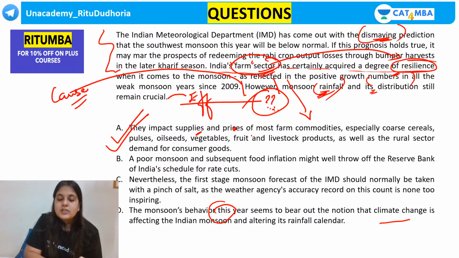Exactly, Amresh. So guys, D is not about effect. D is about the reason why this is happening. A gives you the effect: what would be the effect of monsoon and its distribution?